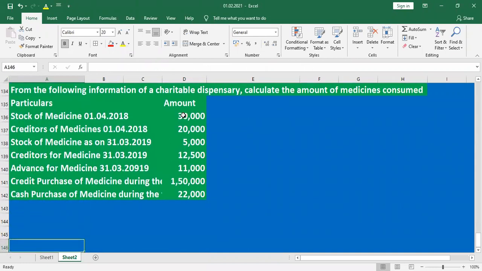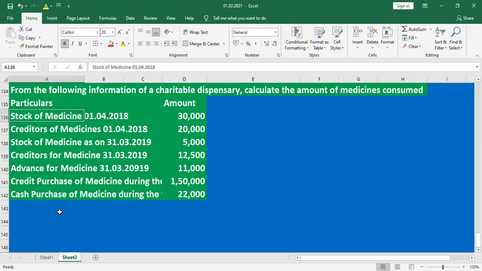From the following information of a charitable dispensary, calculate the amount of medicine consumed.